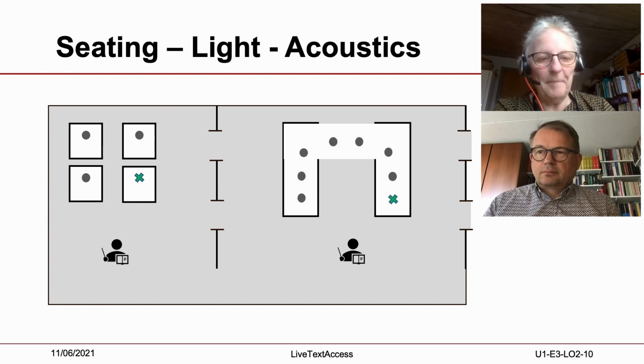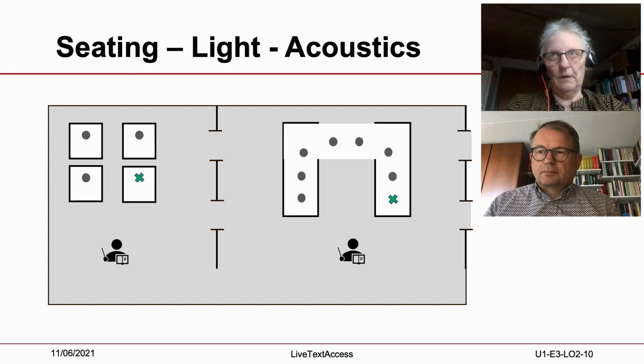Well, I think in general, the seating position of the person, related to the light in the room and also the acoustics. The light must come in from behind so that the light will brighten up everybody else's faces. This enables lip reading. And also it really must be good acoustics.